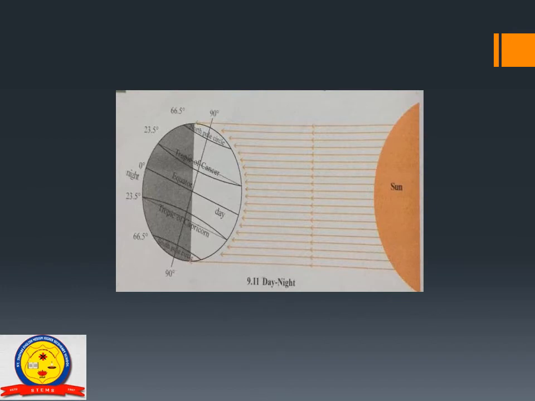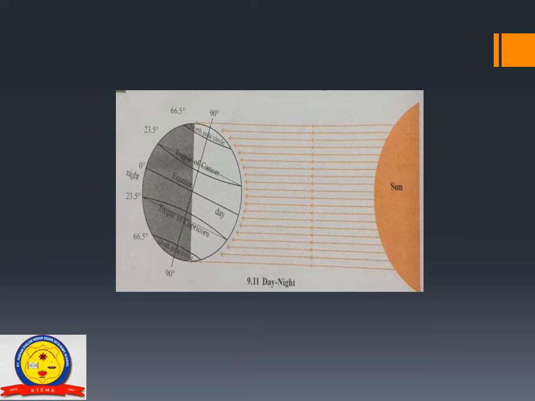Children, there is a diagram by which you can easily understand why days and nights are longer and shorter, and why there is a difference in the duration of days and nights. So, please observe the diagram. The earth revolves around the sun with its axis inclined at 23.5 degrees.